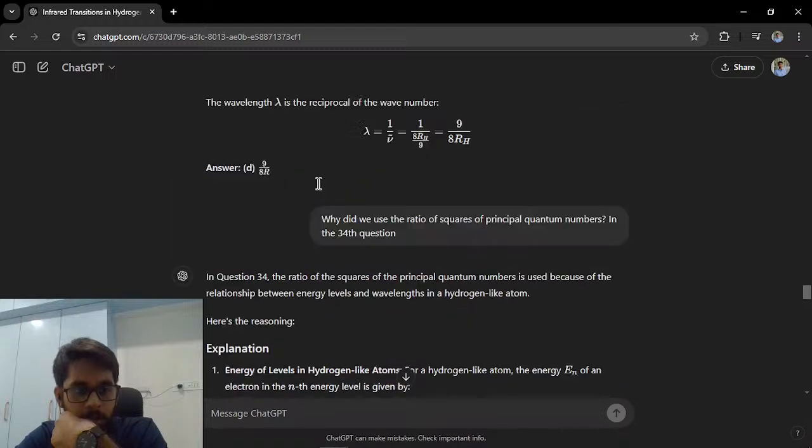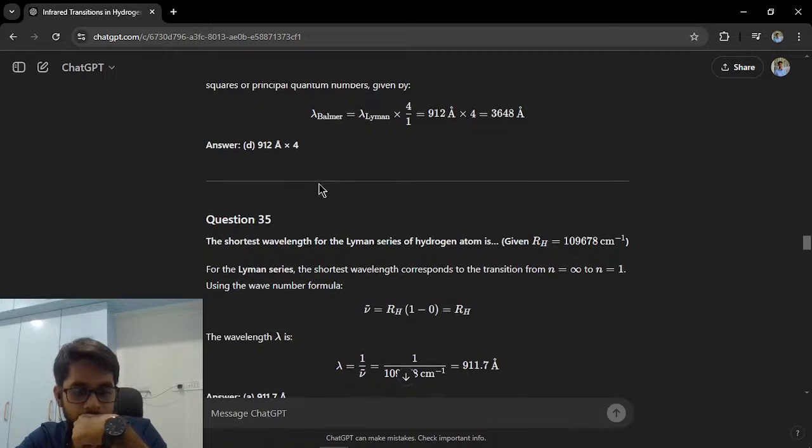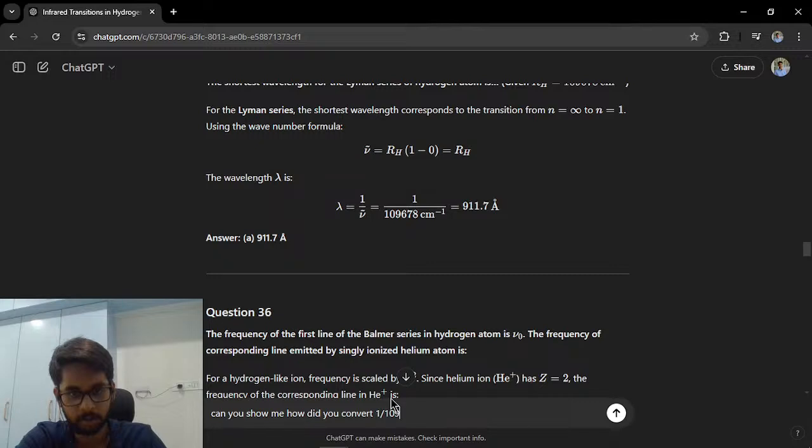35. Okay, so they have not given any calculation. They have instantly just written down 911.7 angstrom. Can you show me how did you convert 1 divided by 109,678 centimeter inverse to angstrom?